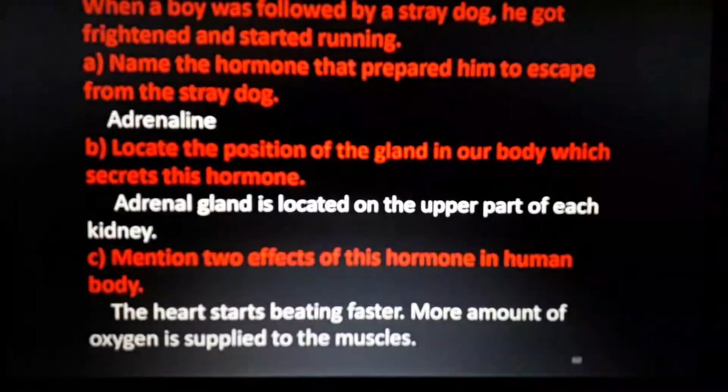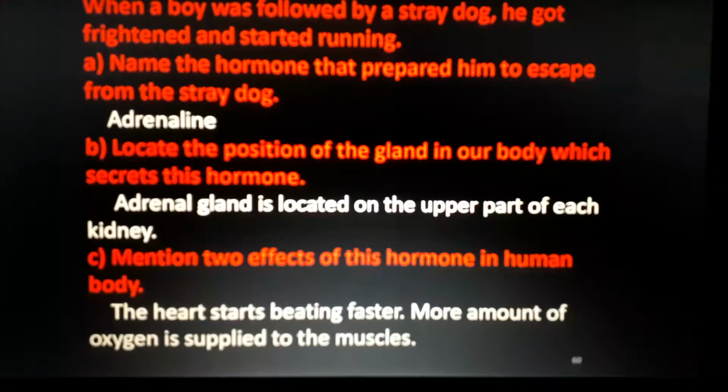Let's see an example here. A boy was followed by a stray dog, means a street dog, but it is very aggressive, understand? And it is very, very hungry also. He got frightened and started running. Name the hormone that prepared him to escape from the stray dog. Of course, it is adrenaline. Understand? Questions like this will come. After the end of this chapter, you will be able to answer each and every question. It is a very interesting part and a very easy part.